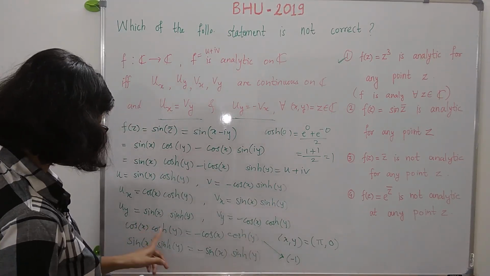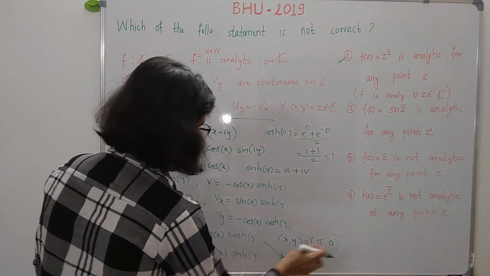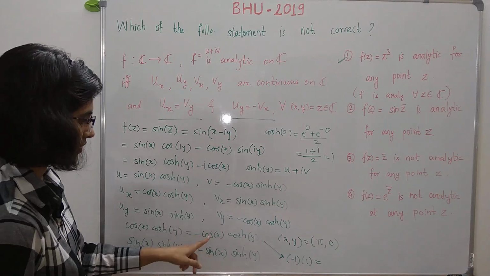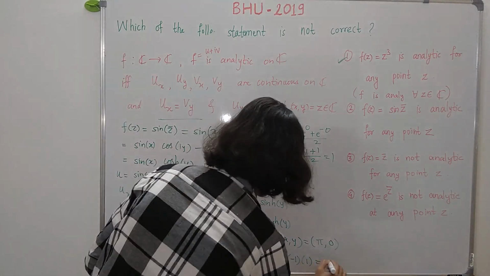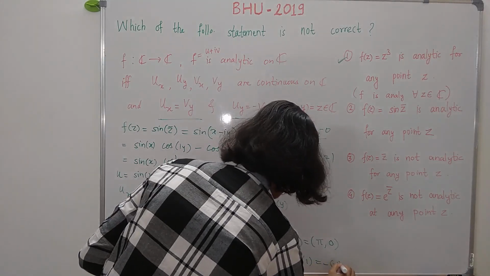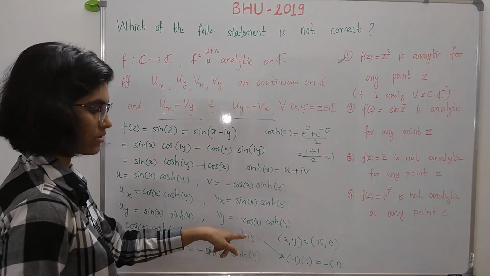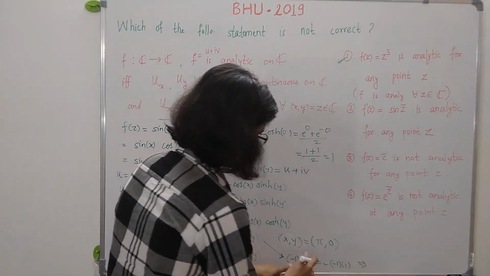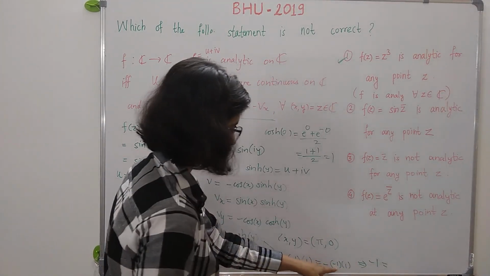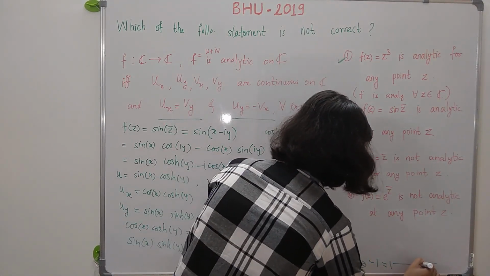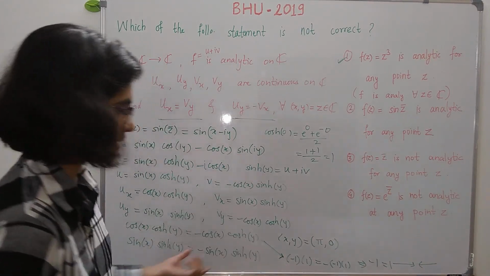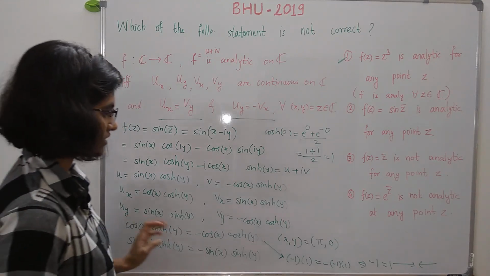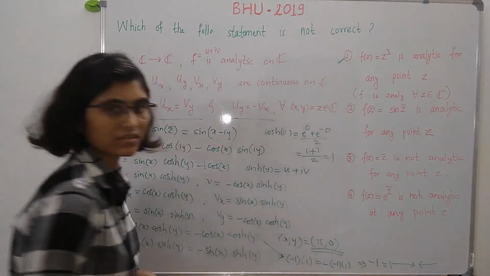So this cos hyperbolic of y at the point y equal to 0 is 1, is equal to, now minus of cos y, cos pi is minus 1, into cos hyperbolic of 0 is 1. So this says that this is minus 1 into 1, which is minus 1, which is equal to plus 1. Clearly this is a contradiction, right? Because minus 1 cannot be equal to 1, and hence these CR equations are not satisfied at this point, right?